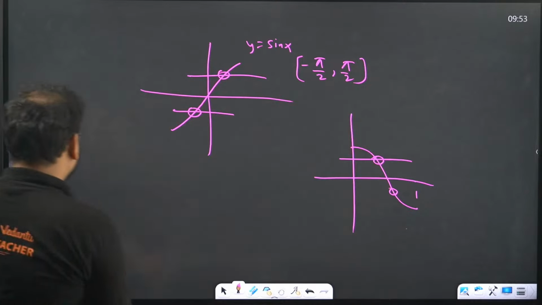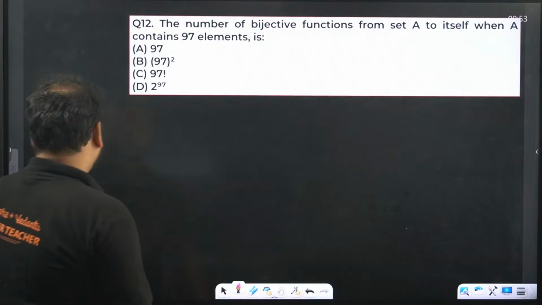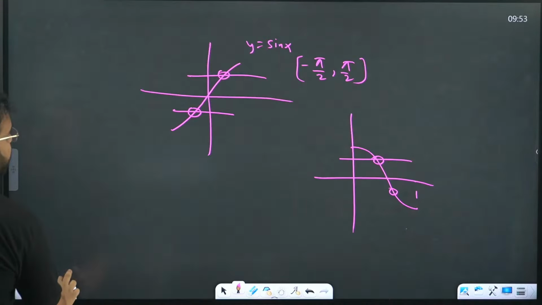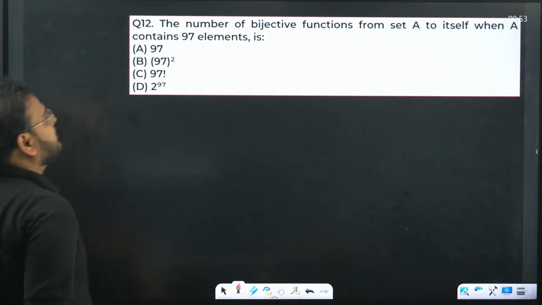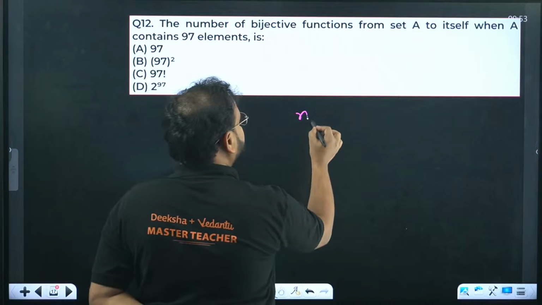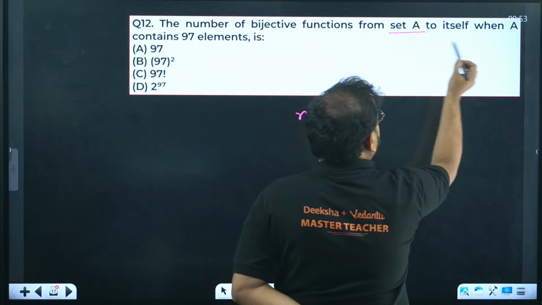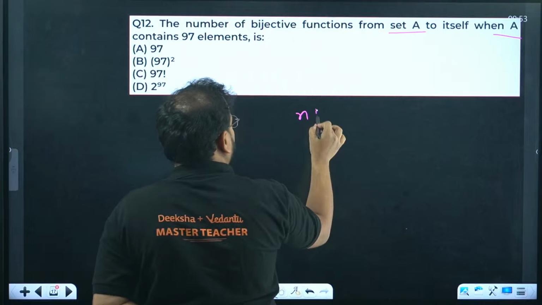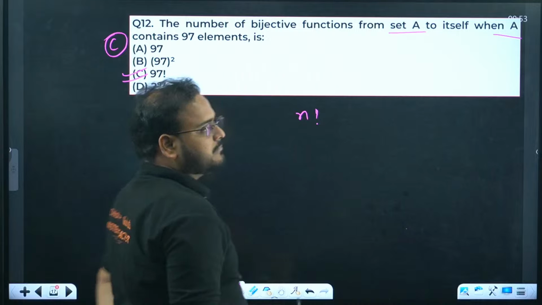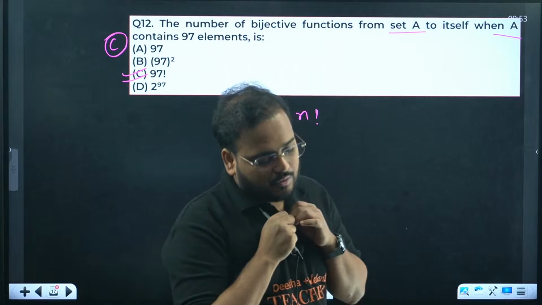Yes. Super. So question number 11 is done, guys. This was extra information, by the way. Now the 12th one: number of bijections. Formula, if it is from set A to A, the answer is always what? N factorial. In this question, option C. Please check. The question takes how much time? 1 second.